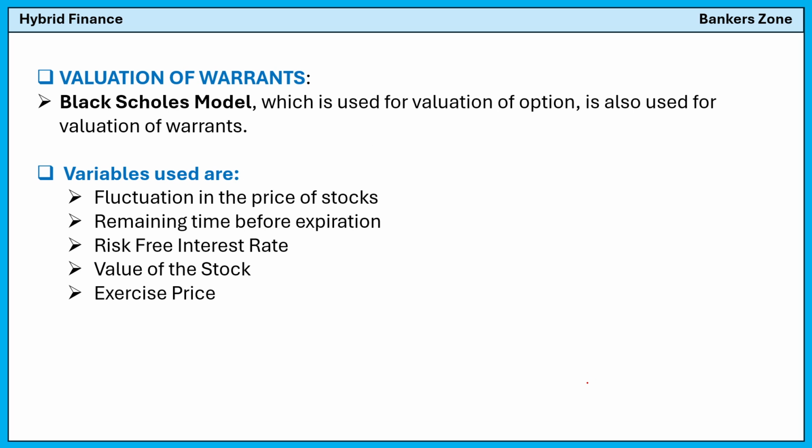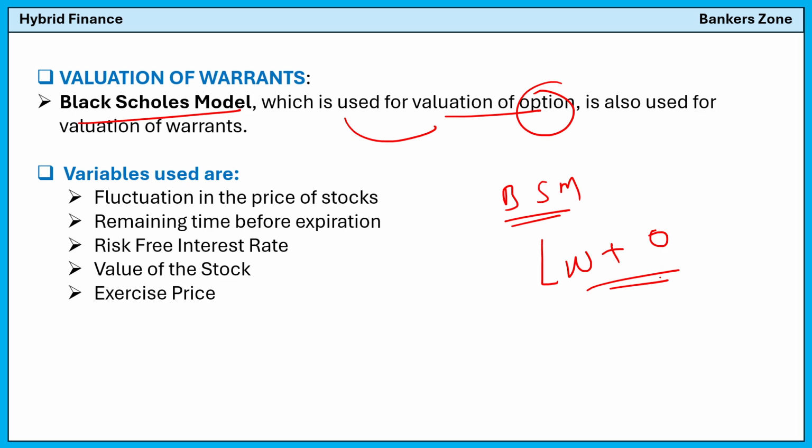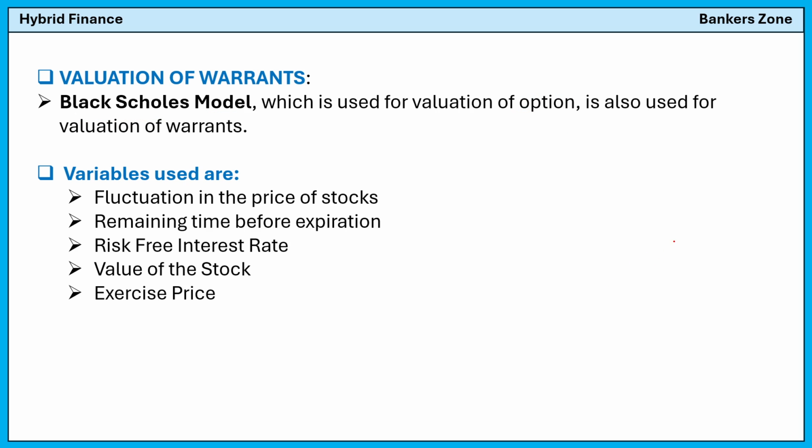Now see, valuation of the warrants. So we learn about the warrants also. Now we have to see how we can do the valuation of a warrant. See, important thing from an MCQ point of view: which of the following can be used as a model for valuation of a warrant? So remember, the Black-Scholes model is used for valuation of warrants as well as options. Okay, so which variables are used while valuation?